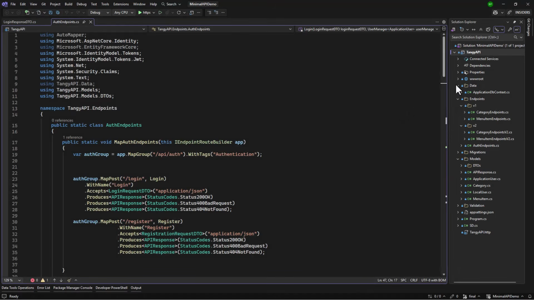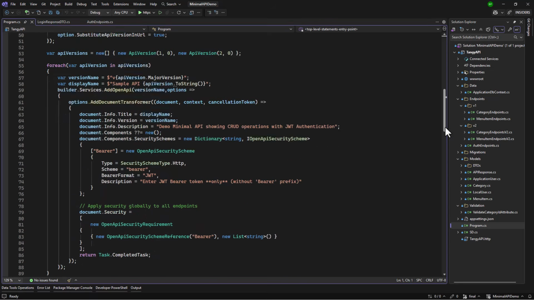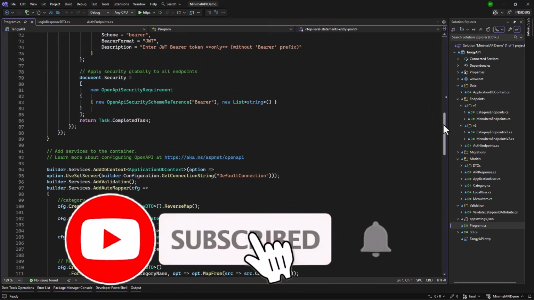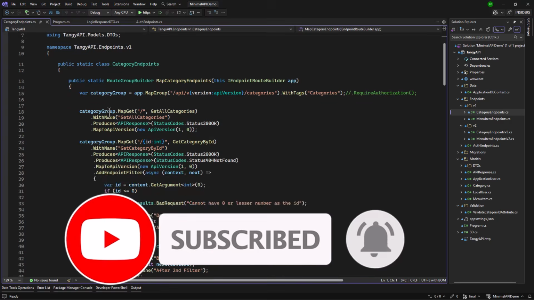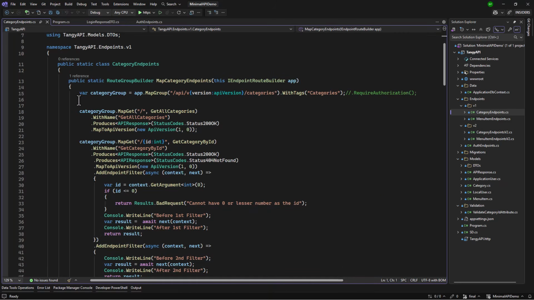In order to show you a quick example here, I have this application that is using minimal APIs, and you can see I have added versioning there. We have multiple endpoints, we have models, DTOs, validations, and much more. The endpoints are organized in individual files here, and we have a program.cs, but if you examine the endpoints, they will look different when you compare that with a controller-based API.